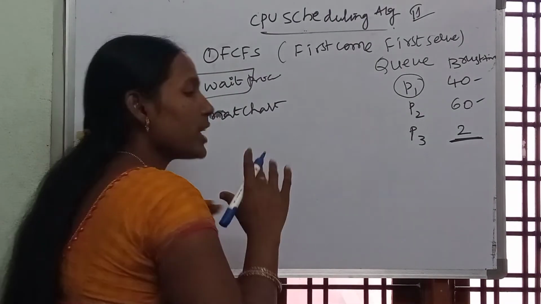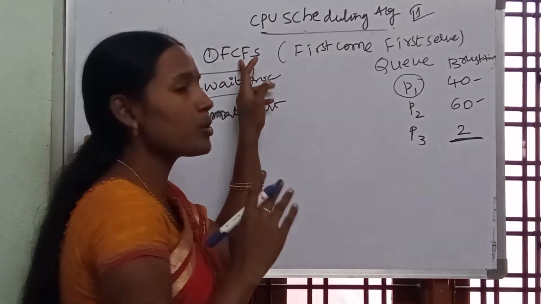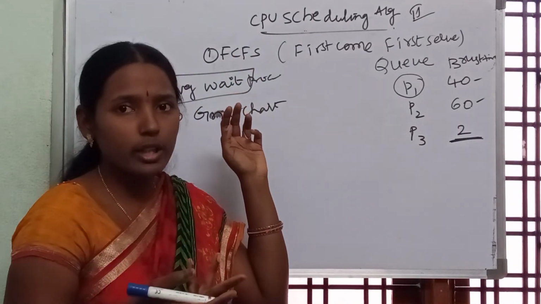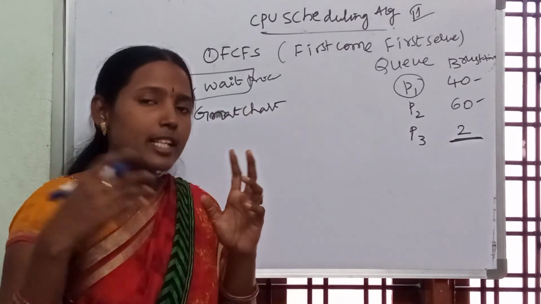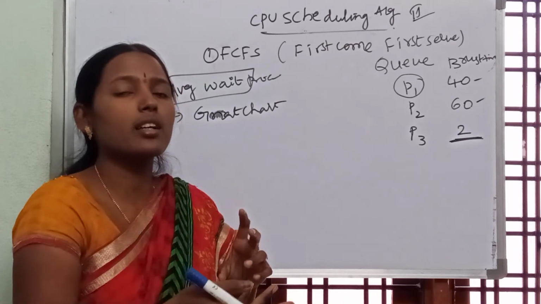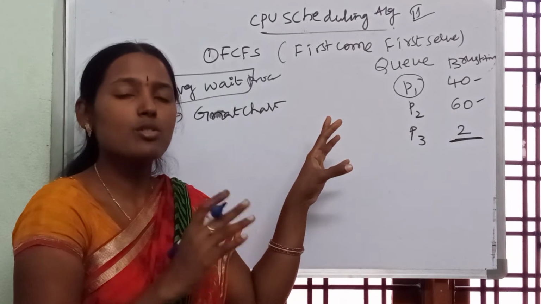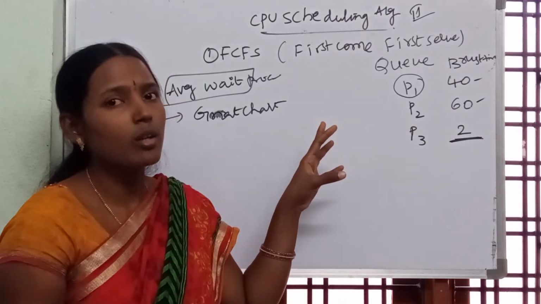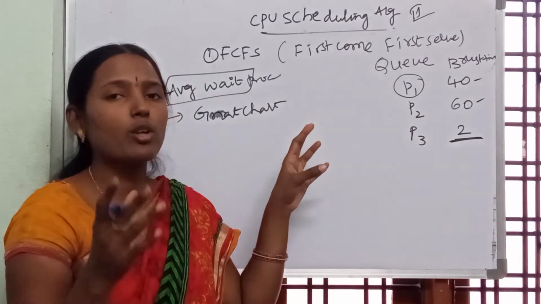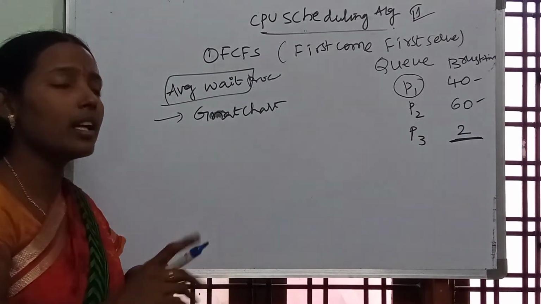Based on the average waiting time of each process, we should decide whether we have to use FCFS, the next algorithm shortest job first, or the next algorithm priority queue. So we have different kinds of scheduling algorithms. Based on the average waiting time, we allocate the scheduling algorithm to the CPU so that the processes will be executed in that order. So the CPU will perform the task very easily without wasting time. That is the main use of selecting scheduling algorithms.